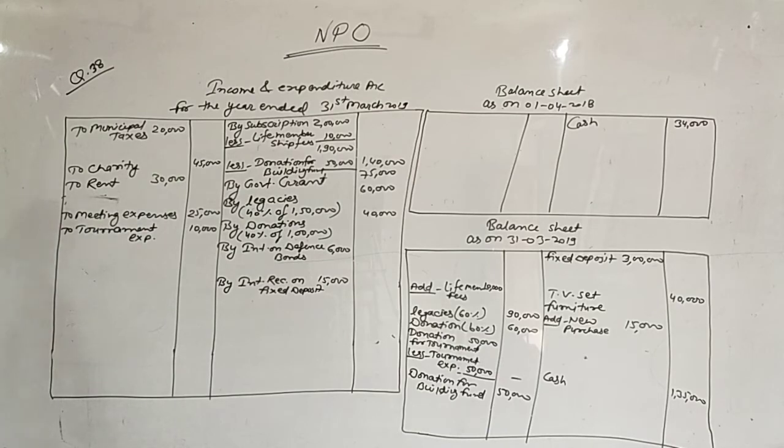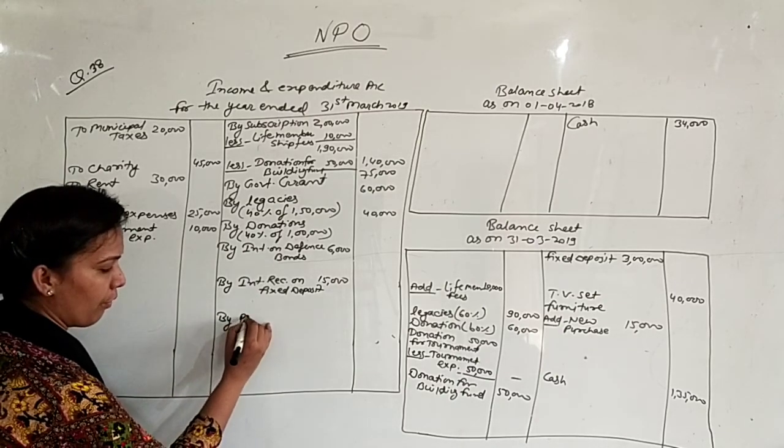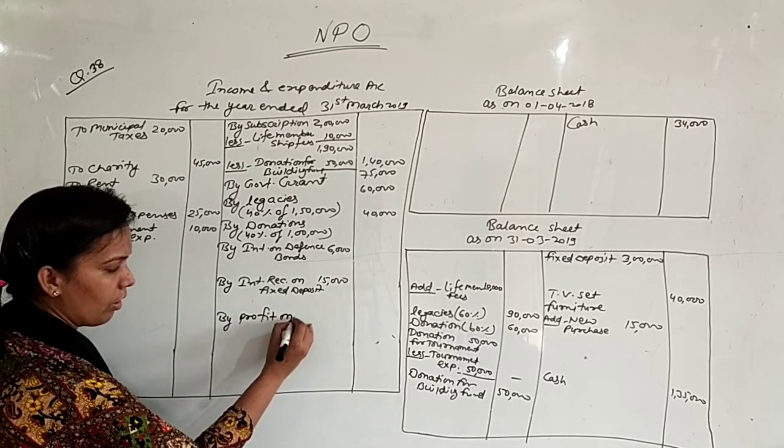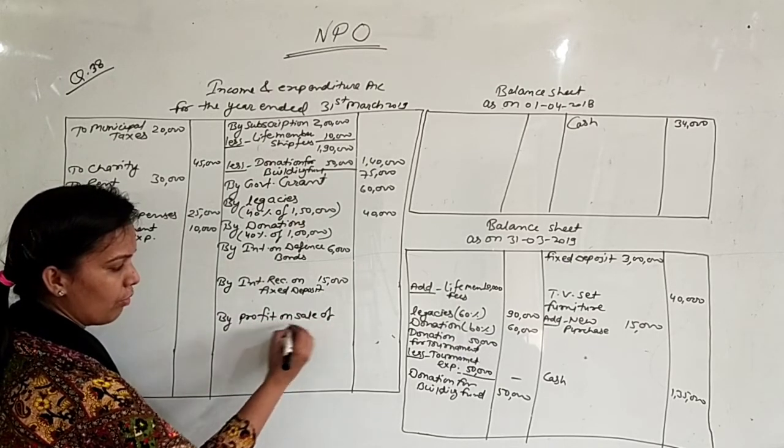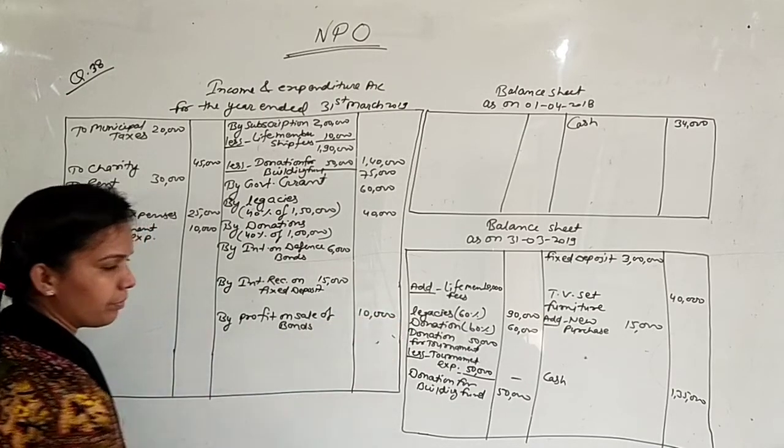Next point, book value of defense bonds sold was 30,000. Actually the bonds that you sold during the year, their book value was 30,000, and you are selling the bonds for 40,000. It means you got a profit of 10,000 on your bonds. So write it here, by profit on sale of bonds, it is 10,000.